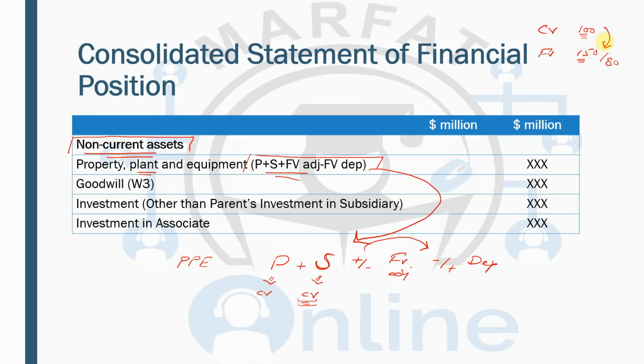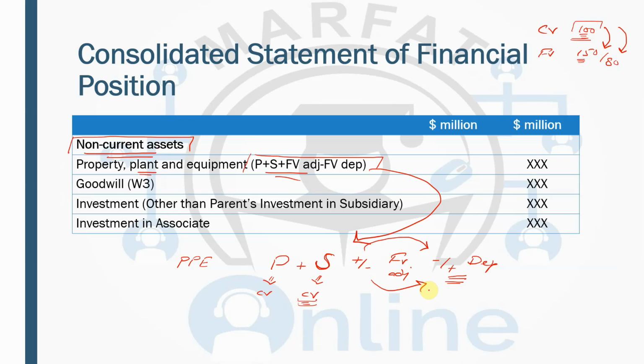Similarly, if there is a downward adjustment, the depreciation would have been charged on 80, but it has been charged on 100. That means you have to add back the excess depreciation when there is a downward fair value adjustment. So remember one thing: when there is an upward fair value adjustment, the extra depreciation will be deducted. When there is a downward fair value adjustment, the excessive depreciation will be added back.